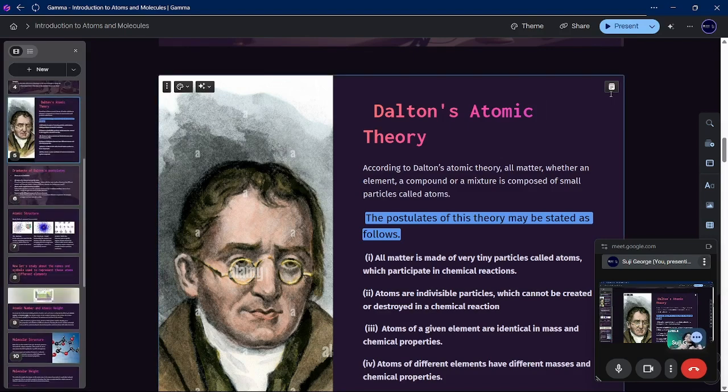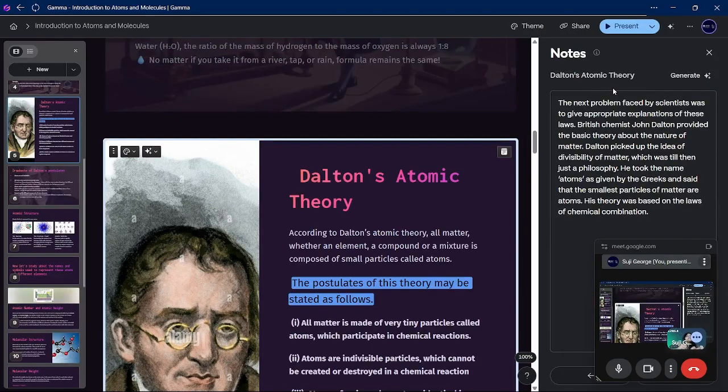So in earlier days, many scientists came forward to give an appropriate explanation for the laws of chemical combination, but it was a British scientist called John Dalton who provided a basic theory about the nature of matter.